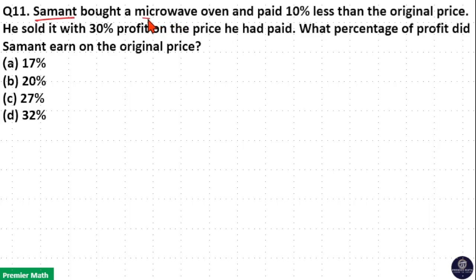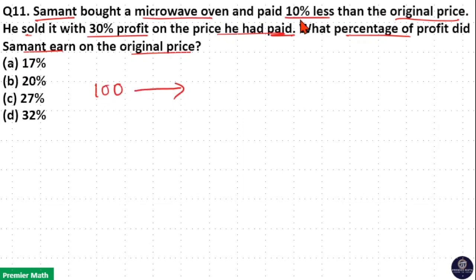Samant bought a microwave oven and paid 10% less than the original price. He sold it with 30% profit on the price he had paid. What percentage of profit did Samant earn on the original price? Consider the original price as 100 rupees.